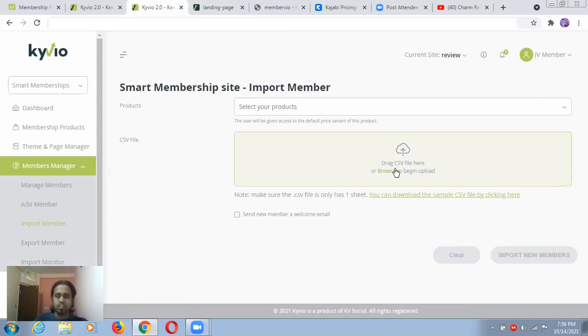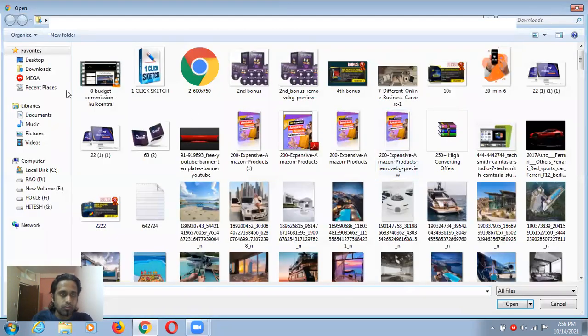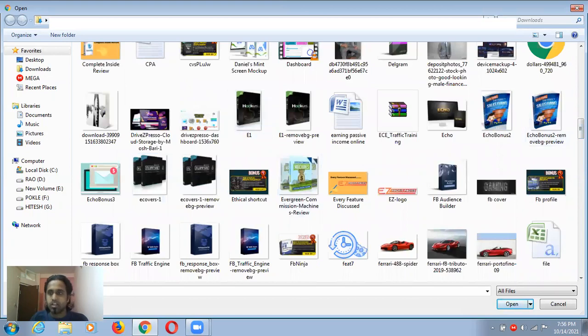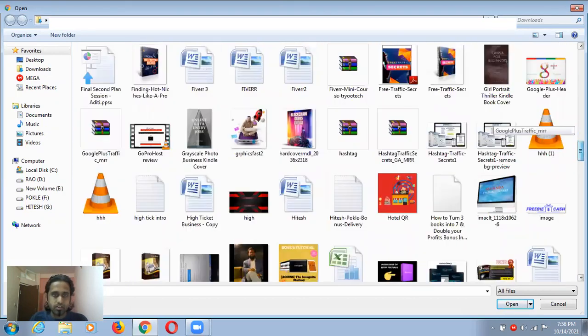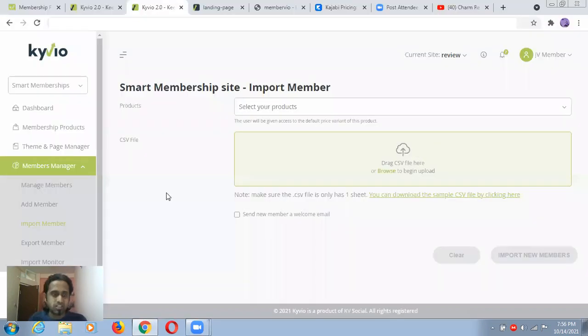I don't have any CSV file, but let me try if I can find something. Okay, guys, right now I don't have a CSV file, so let's leave this.